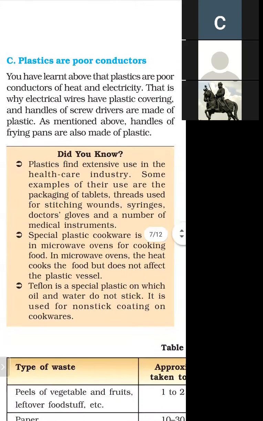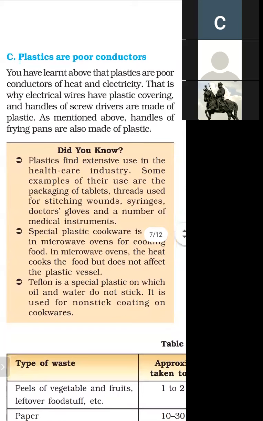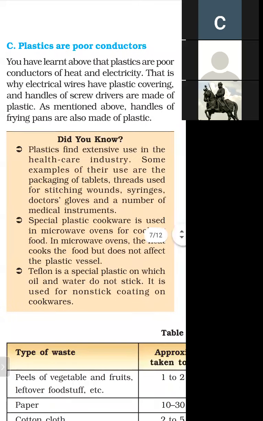So there are three questions. First, why do electrical wires have plastic covering? Because plastic is a poor conductor of electricity. Why are handles of screwdrivers made of plastic? Because they are poor conductors of heat.